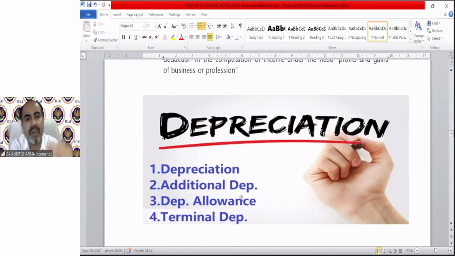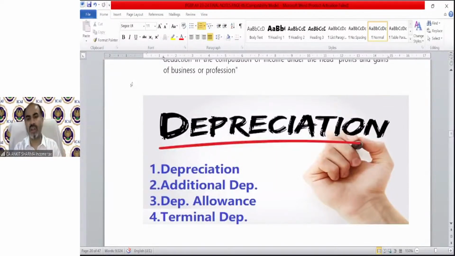The first important numerical topic for PGBP is depreciation. Now just be focused and understand this is one of the most important provisions. It can come as a separate numerical for 3-4 marks, or it will be part of your long question. If there's a PGBP long question, the first compulsory question generally in intermediate and final board is generally related to the PGBP head. So depreciation will always be part of that question, or a depreciation numerical can be framed separately also for 2, 3 or 4 marks.